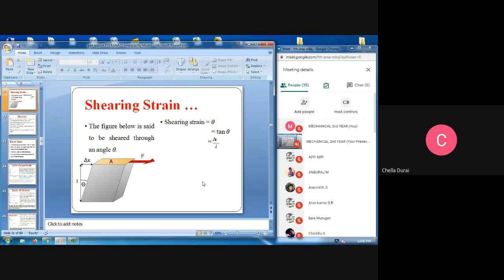Next, see here how the shearing strain occurs in a particular body. Here is an example of shearing through the angle theta. Here the angle theta is measured. So the concept is that strain is equal to theta, that is equal to tan theta. Tan theta is equal to opposite by adjacent side. Therefore, del x divided by L. Opposite is del x, the adjacent side is L. Therefore, we can easily find the shearing strain value, that is, the theta value. From this, we get one problem in the GATE.